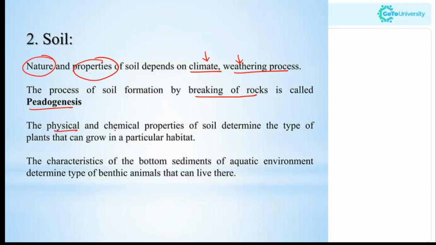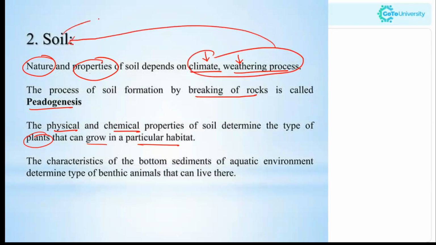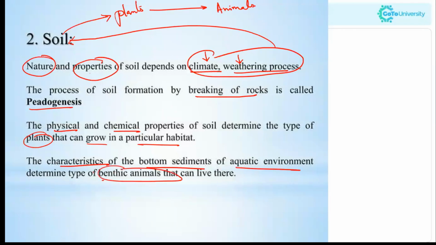These properties determine the type of plants that grow in a particular habitat. So the climate and weathering process determine the soil type, the soil determines the type of plants which live there, and the plants determine the animals which survive there. Moreover, the characteristics of the bottom sediments of the aquatic environment determine the type of benthic animals that can live there.